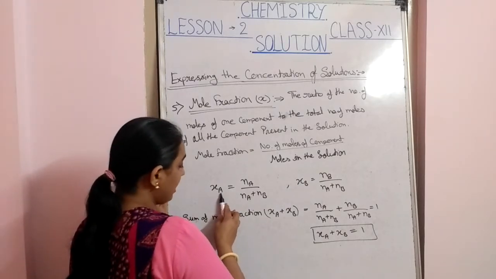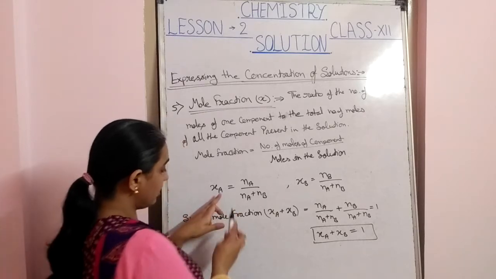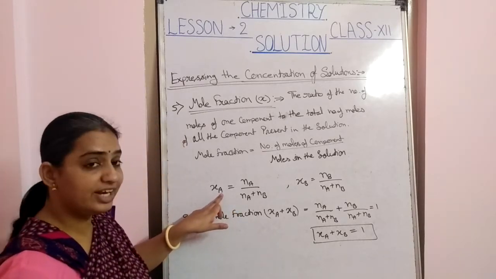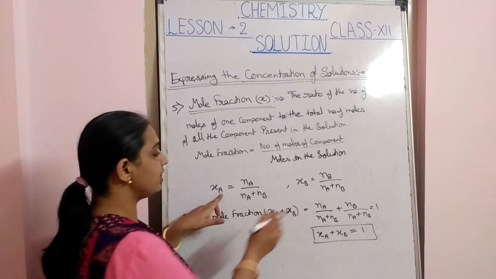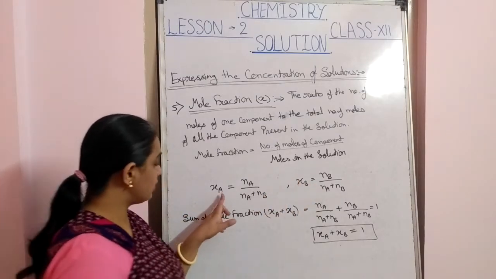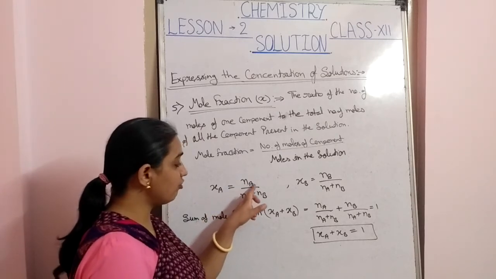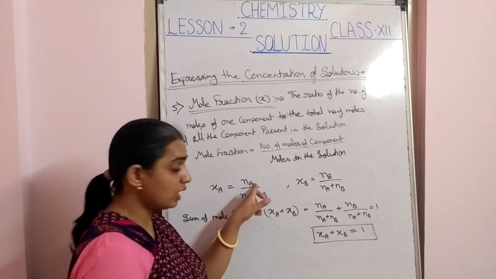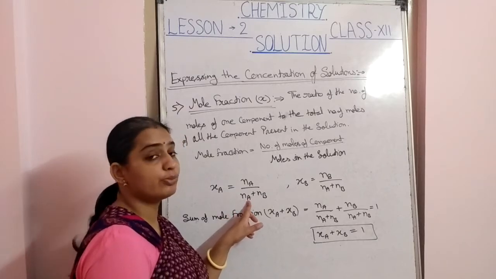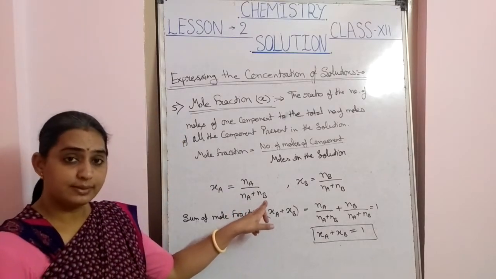If we calculate the mole fraction for component A, where A is the solute and B is the solvent, the mole fraction of component A equals the number of moles of component A upon the number of moles of component A plus component B.